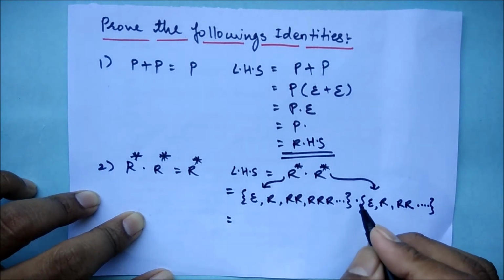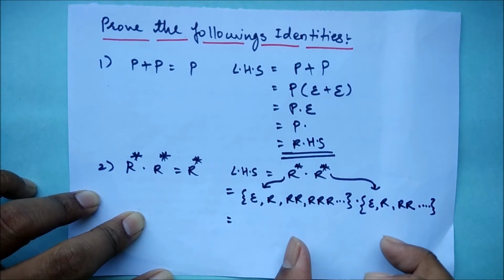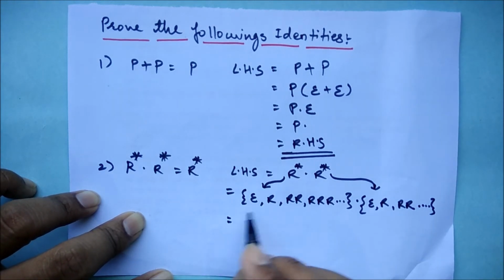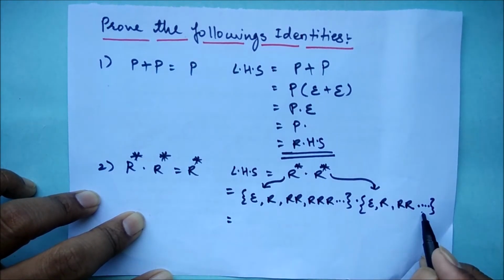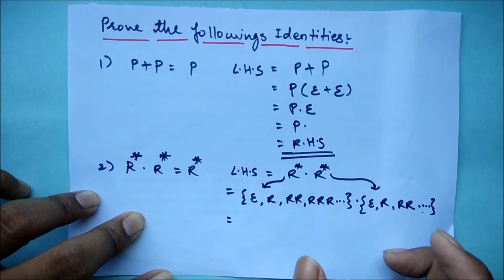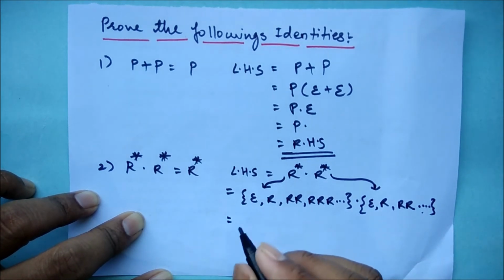Now see, it's a dot operation. So in the two sets, this is the first set and this is the second set. In these two sets, we have to choose the elements which are not common, and those we have to mention in a single set.